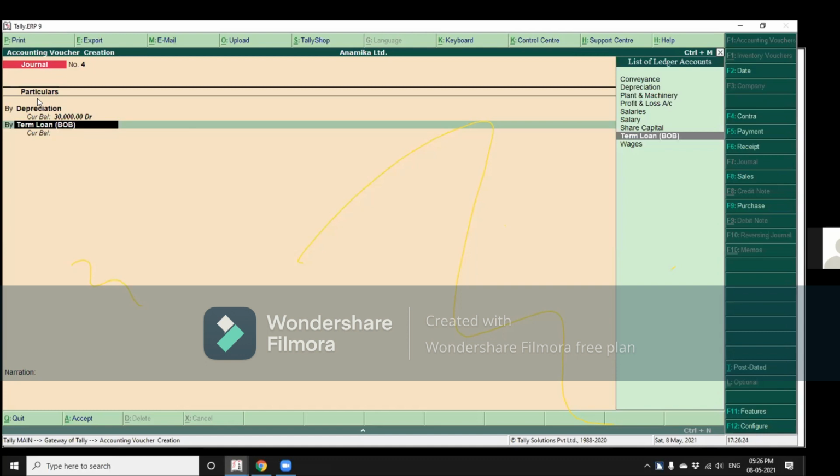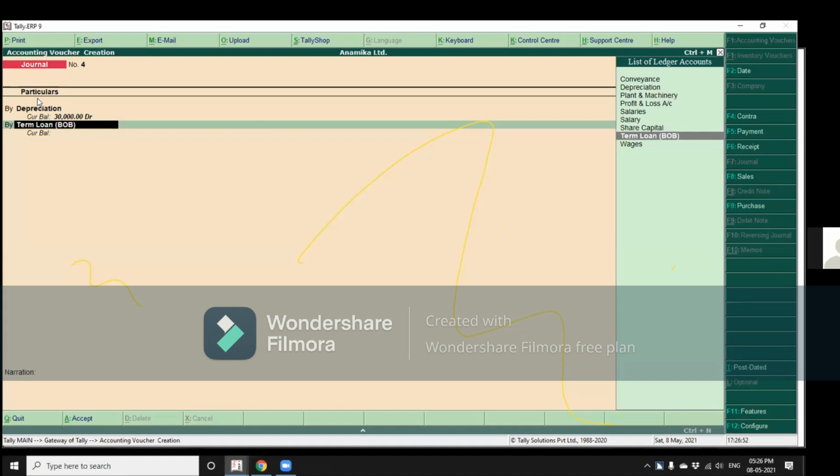Sir, I am asking how to go to a preceding journal entry. Okay. Now, in a preceding journal, you can go on the main screen to balance sheet. If you know what the journal entry was, suppose the preceding entry was depreciation, then you can go to balance sheet, inside balance sheet to fixed assets, and there you can find the depreciation entry.